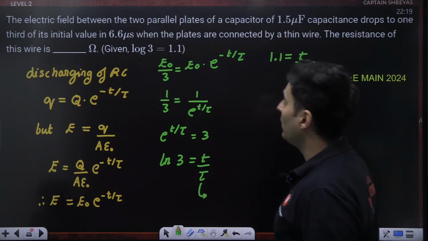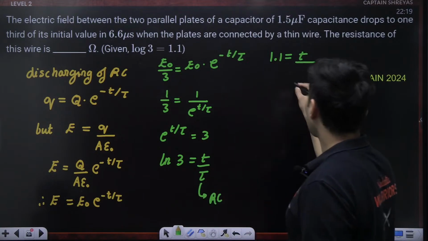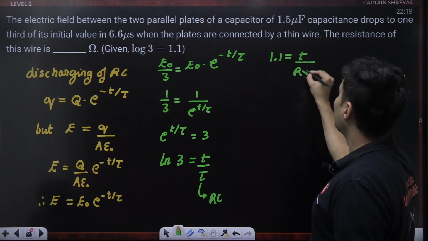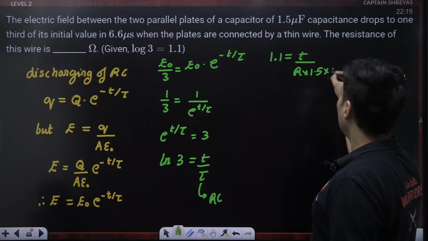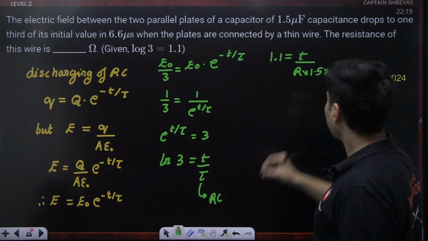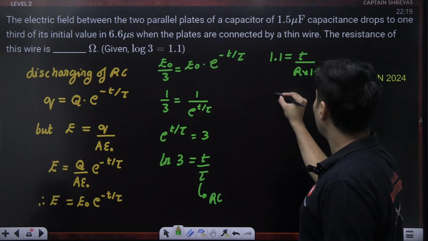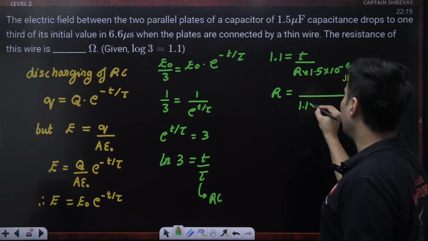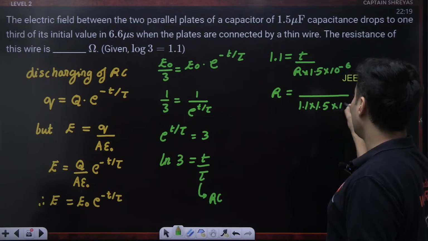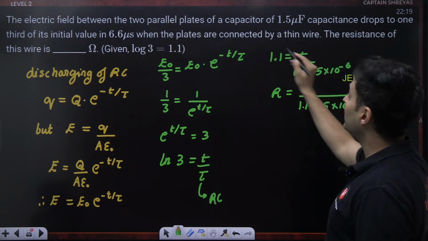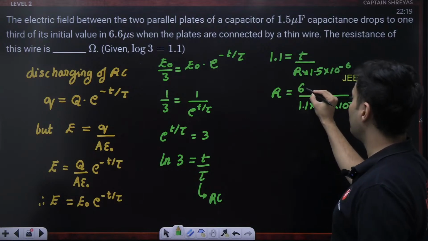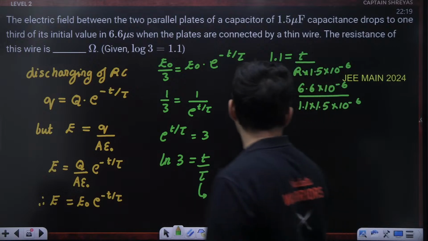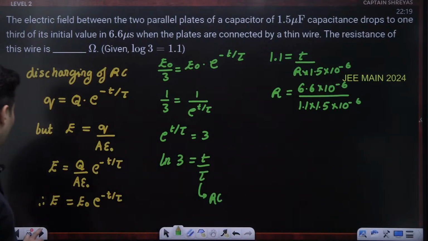Tau, the time constant, is R into C. So resistance, I think that's what we need to find. Capacitance is 1.5 into 10 to the power minus 6. Okay, so our value will be, take this 1.1 over here into 1.5 into 10 to the power minus 6. This time is given to be 6.6 microseconds. Micro is 10 to the power minus 6. That's it, guys. You will get the answer there. Okay, just check it out.